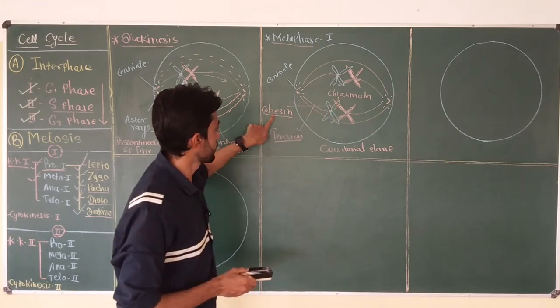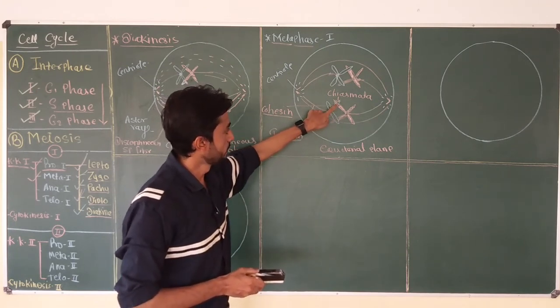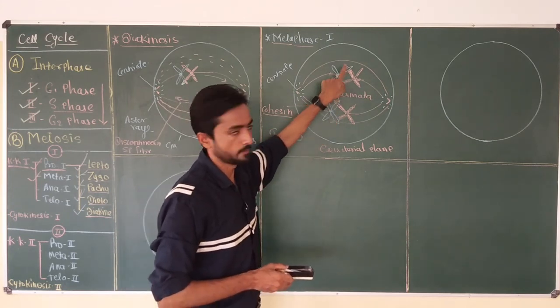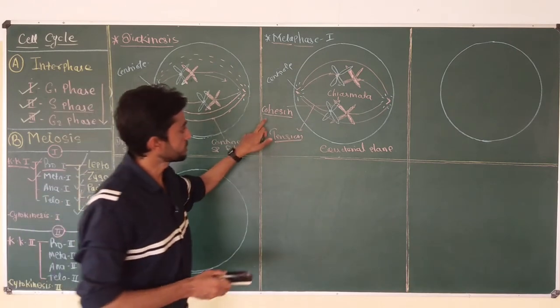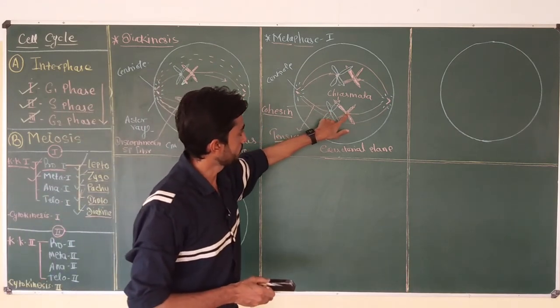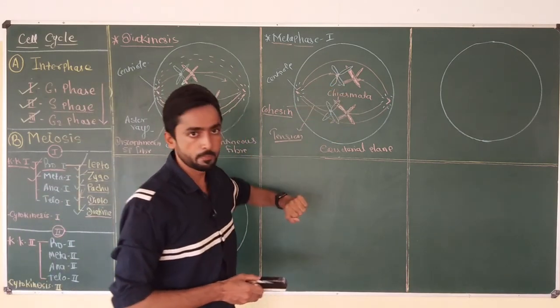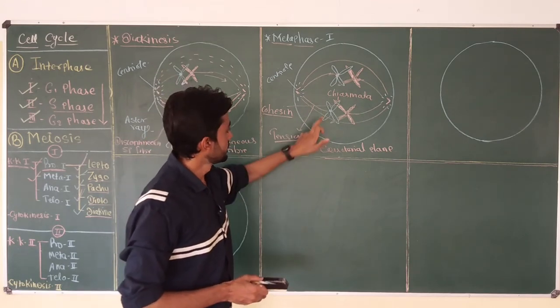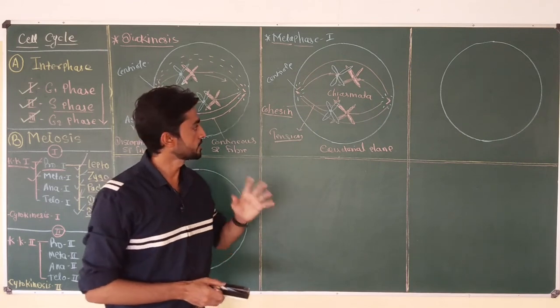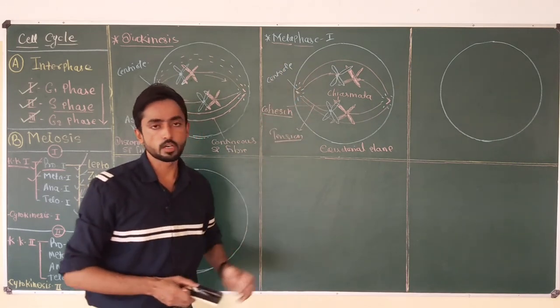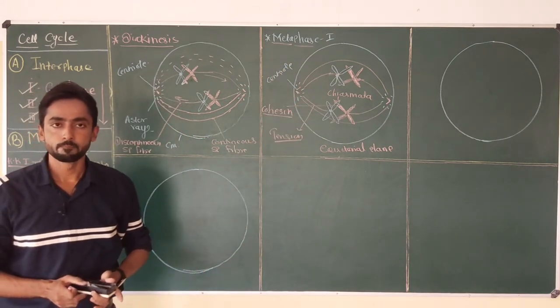Okay, so this is the important protein which holds non-sister chromatids together in the pair of homologous chromosome. While this protein is also present in the centromere of the chromosome, which helps in keeping sister chromatids together till anaphase 1. So these are the different types of changes that occur during metaphase 1 in meiosis.